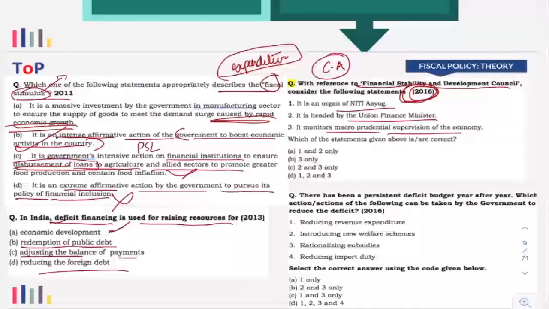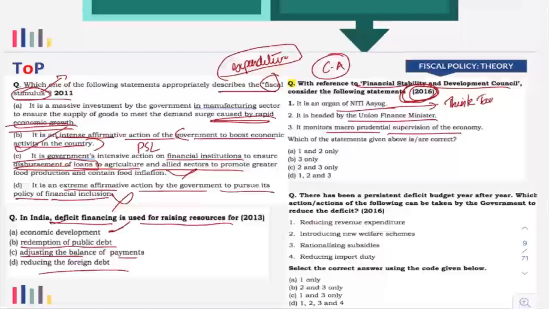Now, the first statement, it is an organ of Niti Aayog. Will it be correct? There is very less chance. Why? Because Financial Stability and Development Council means it is something related to government finances, right? That kind of activity will not be done by Niti Aayog, because Niti Aayog is a think tank.